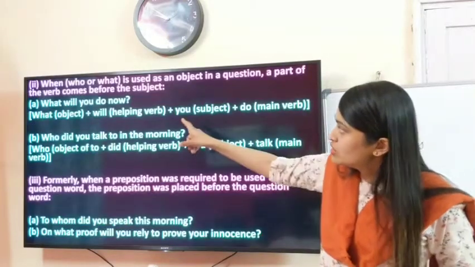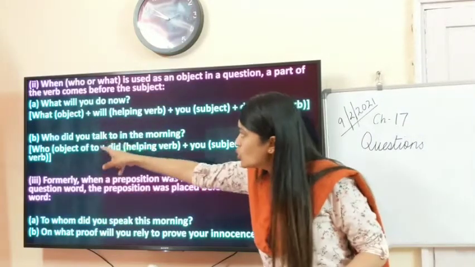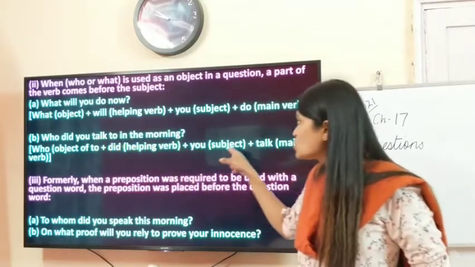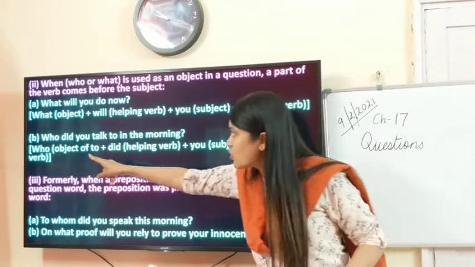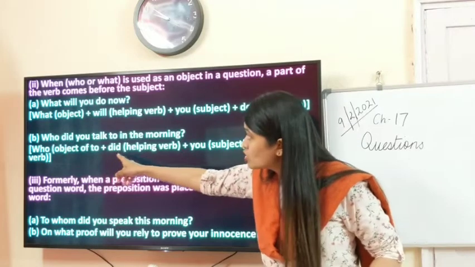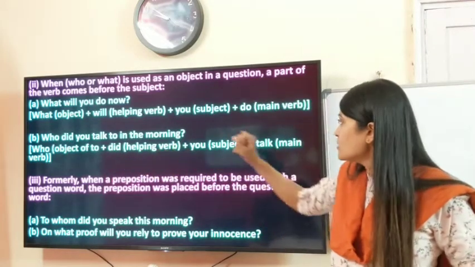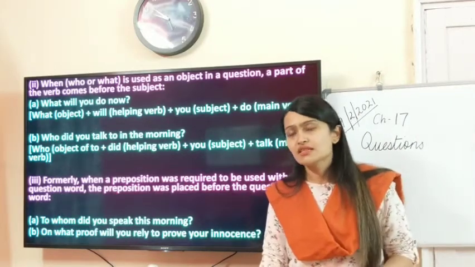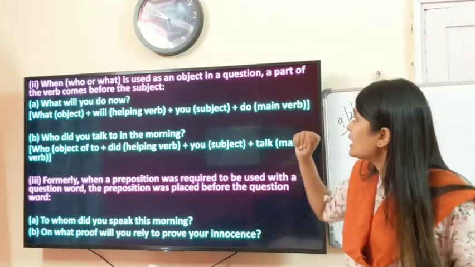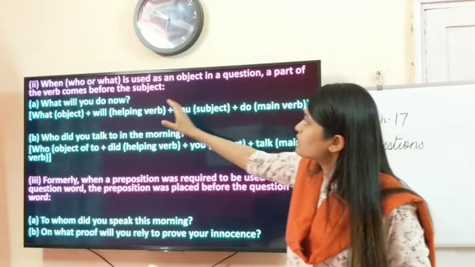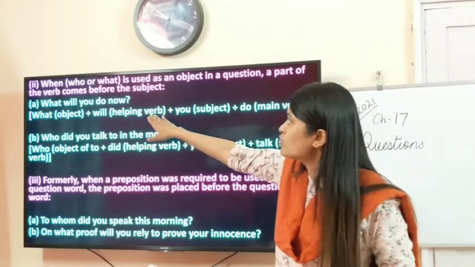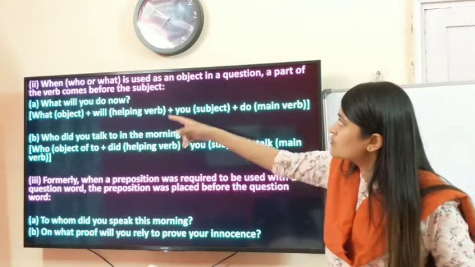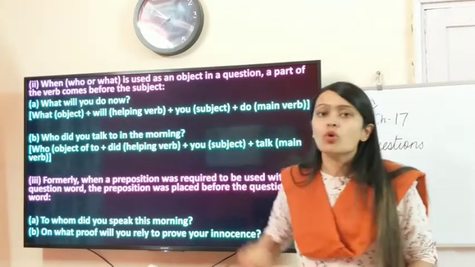But over here another example is, who did you talk to in the morning? So you is talking, right? So you is the subject, who is the object, did is the helping verb and talking is the main verb. So in this case they are trying to tell us that a part of the verb comes before the subject. The helping verb will always come before the subject if the WH word is the object.